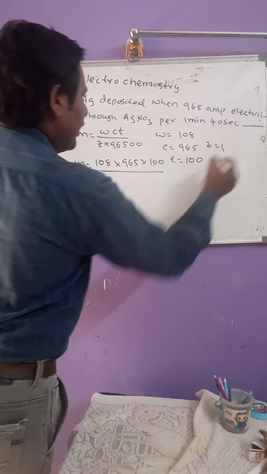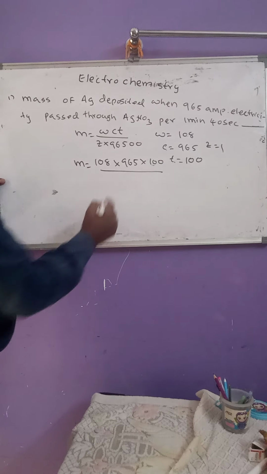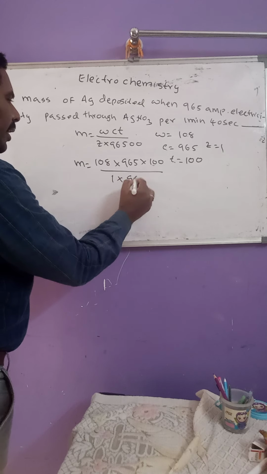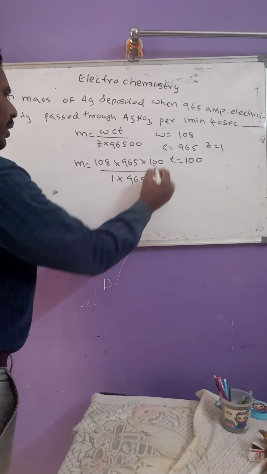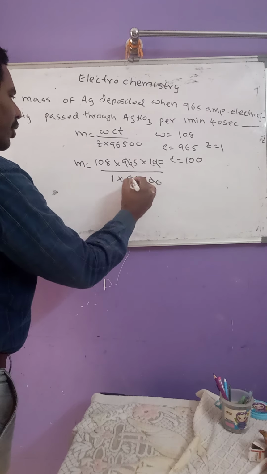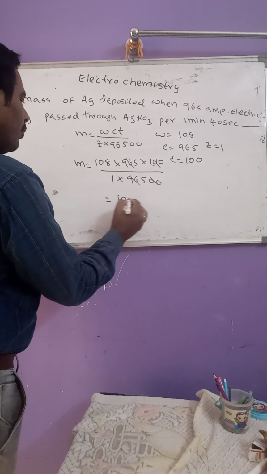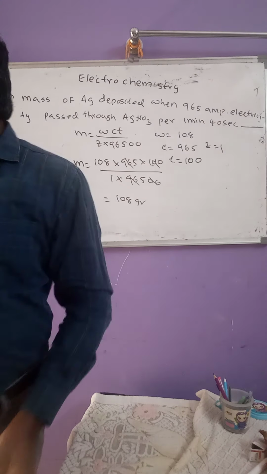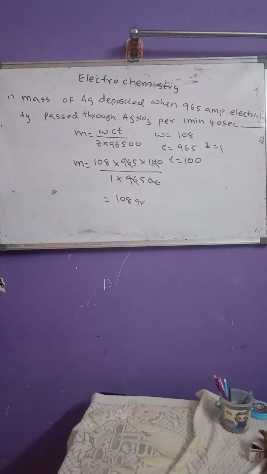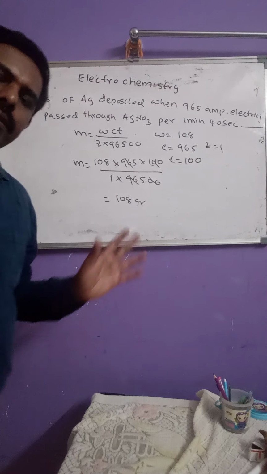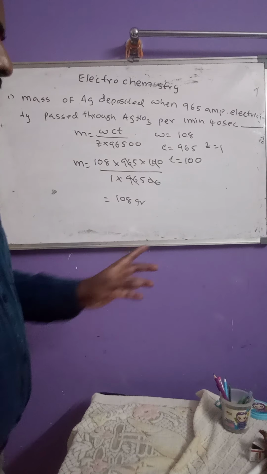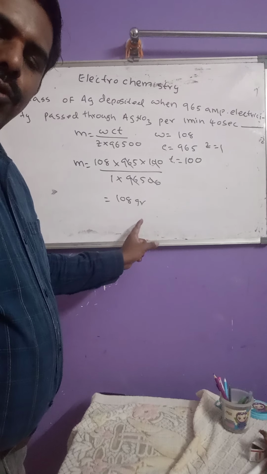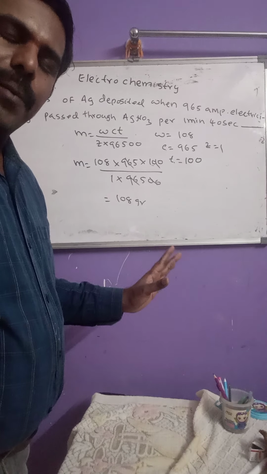The valency of silver is 1. So 1 into 96,500. Upon calculation, the value we get is 108 grams. So the mass of the silver deposited is 108 grams.